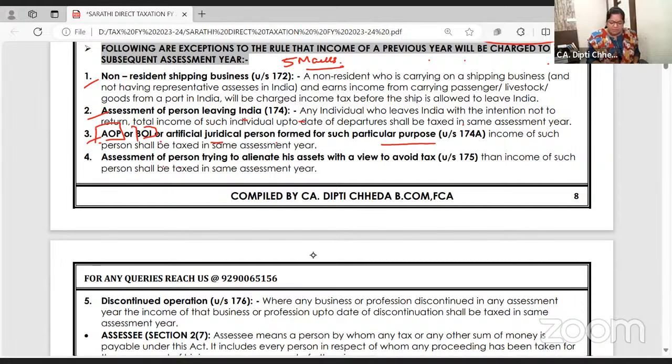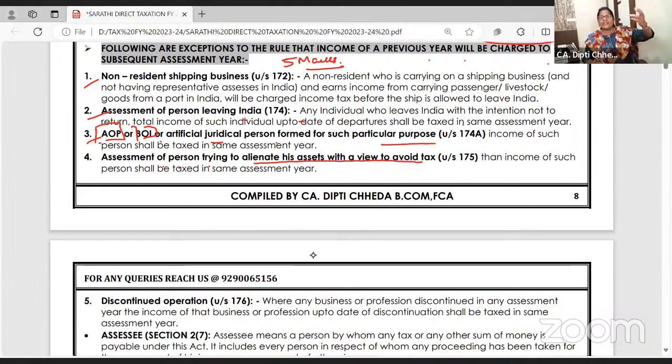Fourth is assessment of a person trying to alienate his asset. You have all seen the movie Raid, Ajay Devgn's movie. And what was the other one? Special 26, Akshay Kumar's movie. If not, that's the homework. Watch those movies. Especially all my final students, search and seizure will be clear to you.